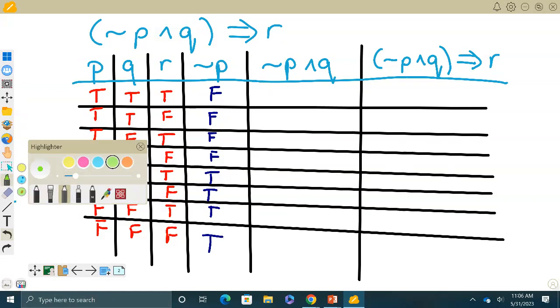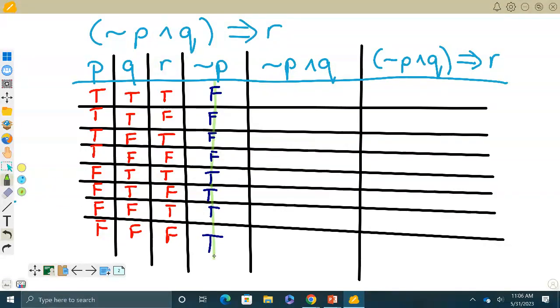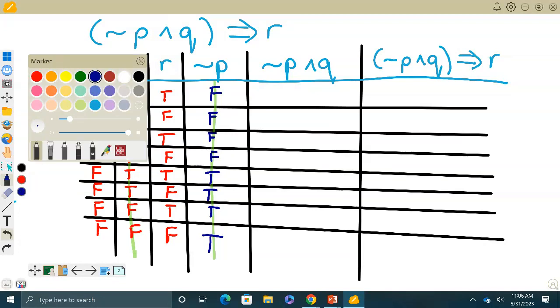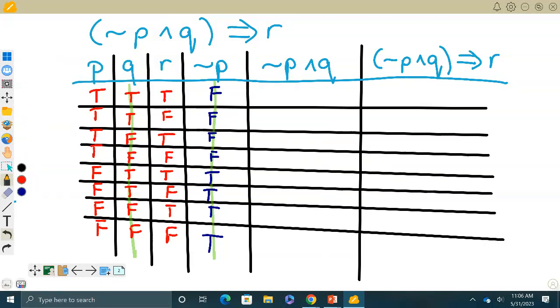All right, for the next one, I'm going to compare this P column with the Q column, and I'm going to use the word and. If I'm going to use and, I need to have two T's for it to be a true. So I'm going to look at these two green highlights. Wherever I have two T's, that's where I put a true.